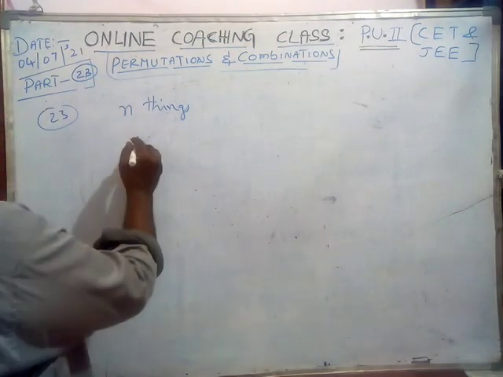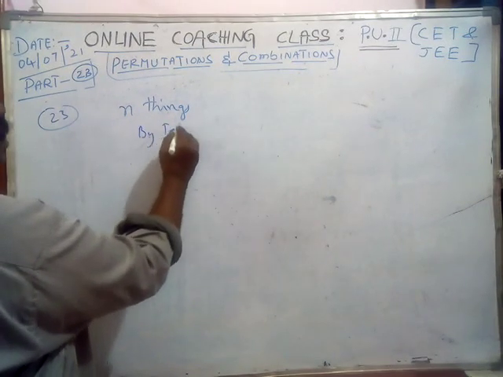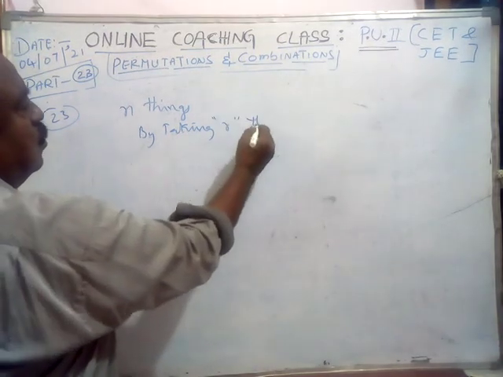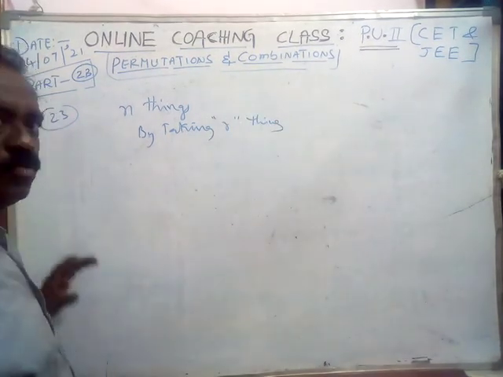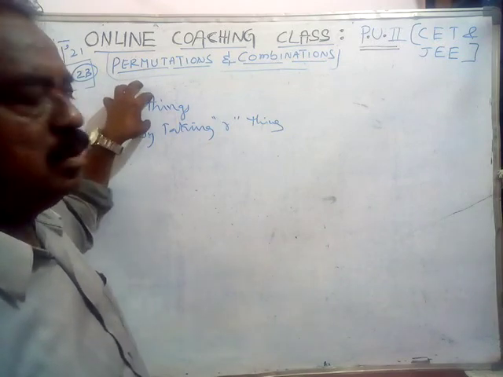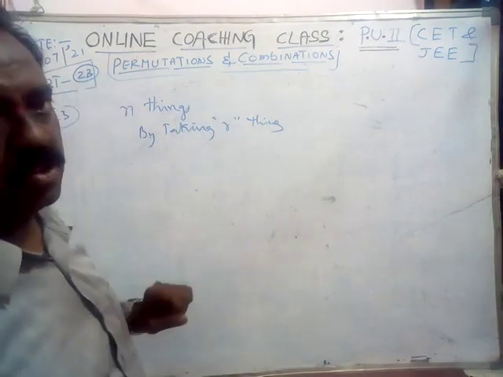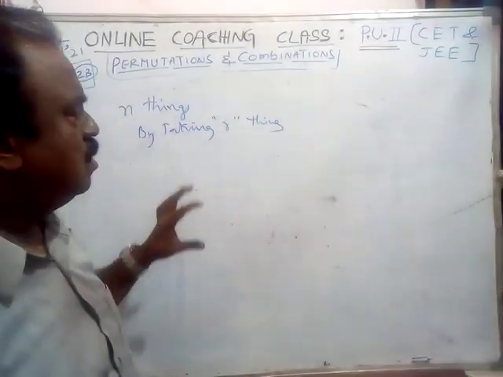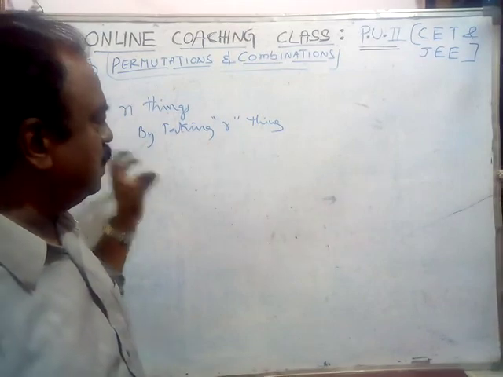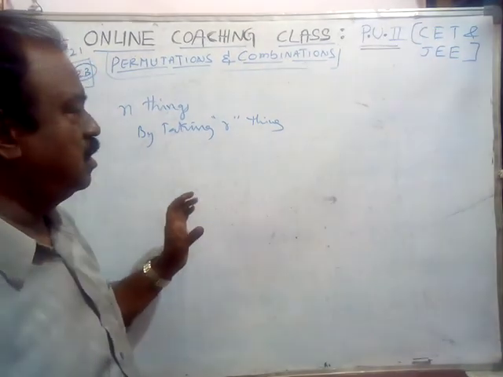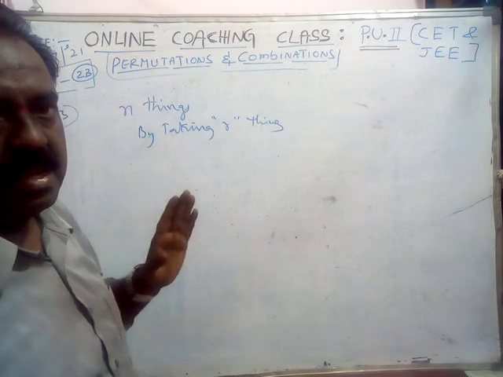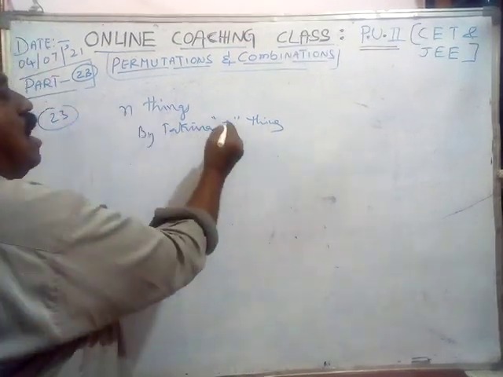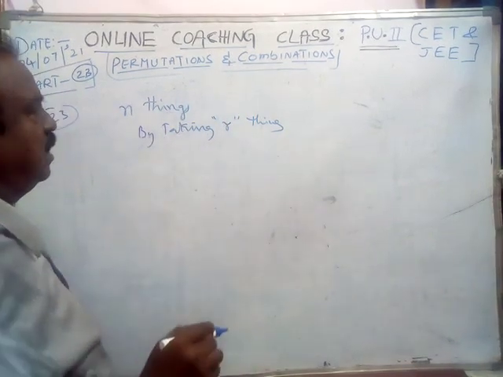By taking r things, we have to arrange. Suppose 10 things are there and we have to take 6 things. Out of 10, 6 things we have to arrange. Okay? First we select, and those 6 things can be arranged. That is 10P6. We know it. Here also it is nPr, but a condition is there.